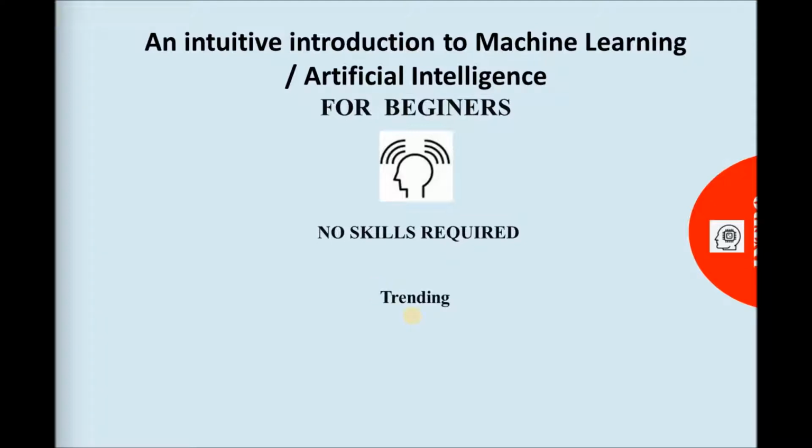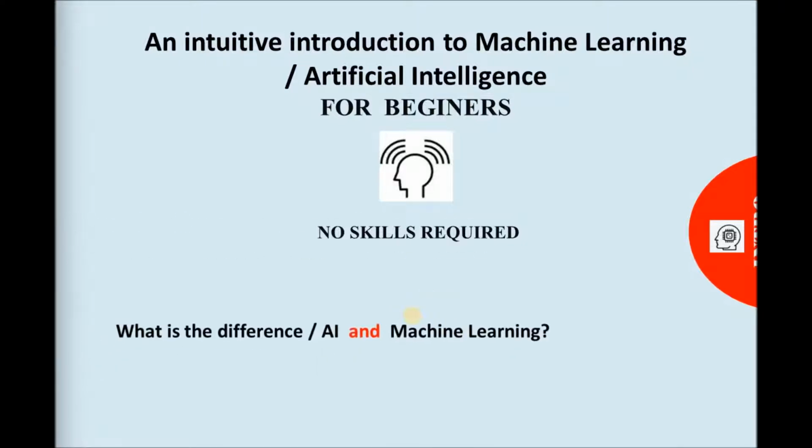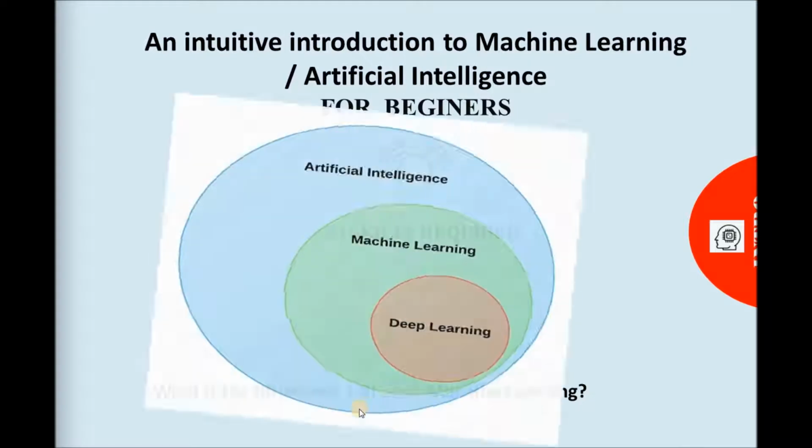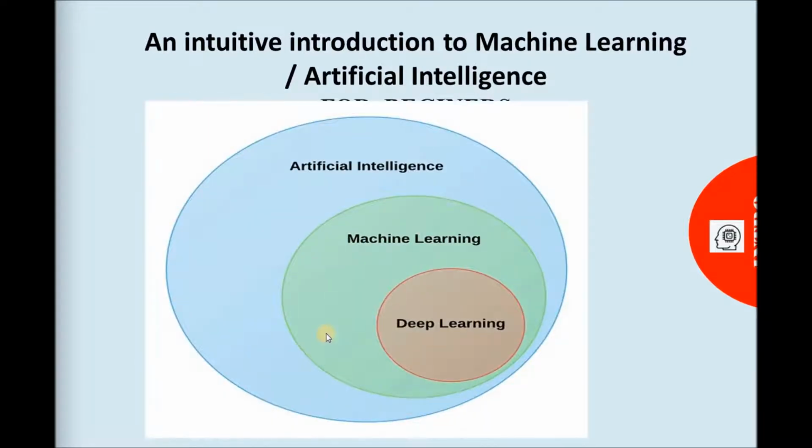Currently, artificial intelligence is one of the most trending topics on the internet when it's about new technology. What is the difference between artificial intelligence and machine learning? You cannot dissociate machine learning from artificial intelligence. Why? Because machine learning is a subset of artificial intelligence, or machine learning is part of artificial intelligence.